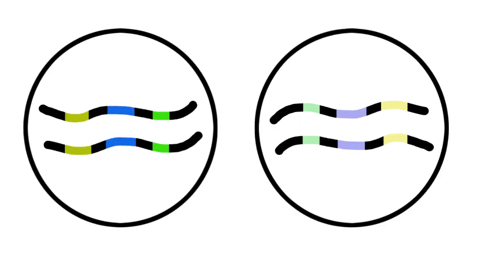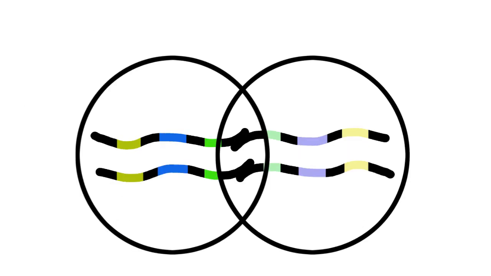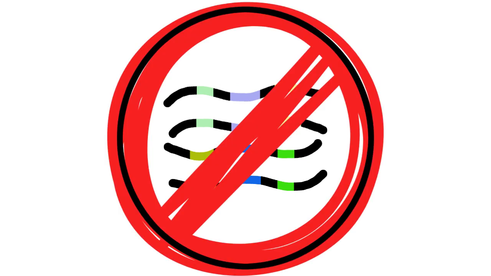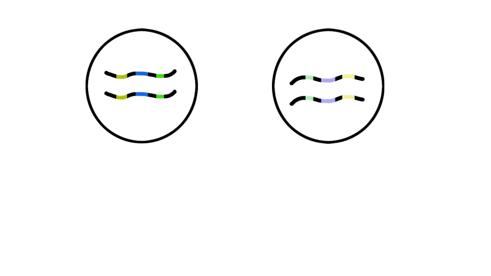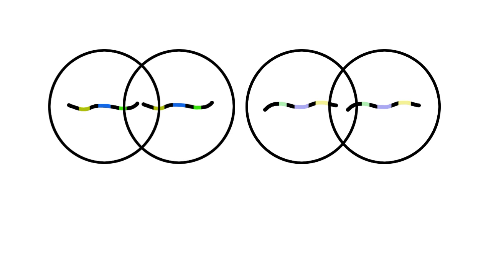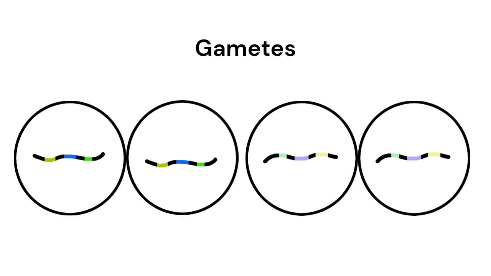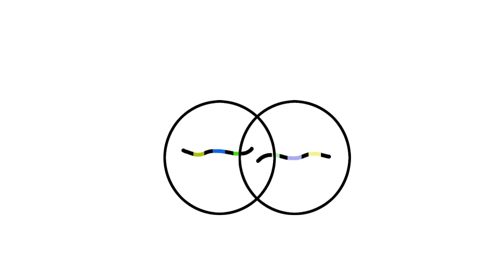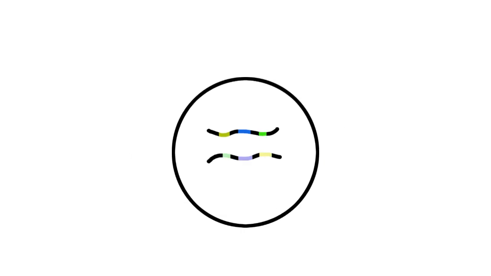If the 2 parents combine their cells to make an offspring now, the offspring would have 4 chromosomes, which is the wrong number. Instead, the parents must first make reproductive cells, called gametes, that only have half the number of chromosomes. One random gamete from each parent will combine to make an offspring with the correct amount of DNA.